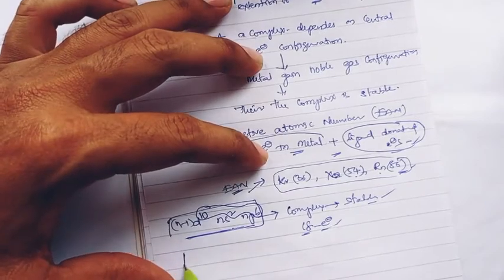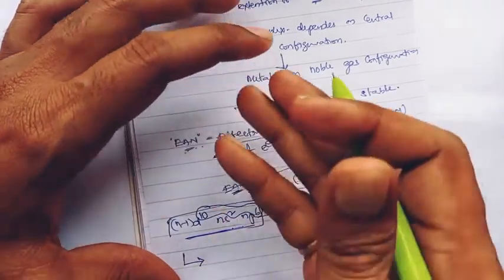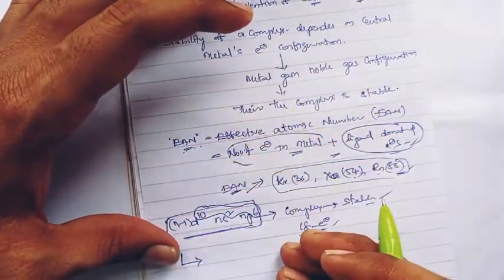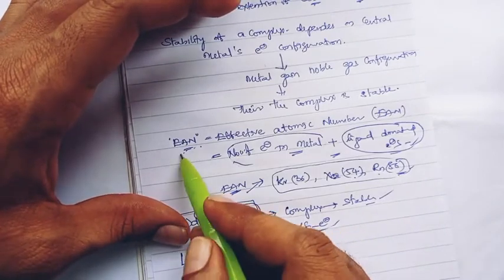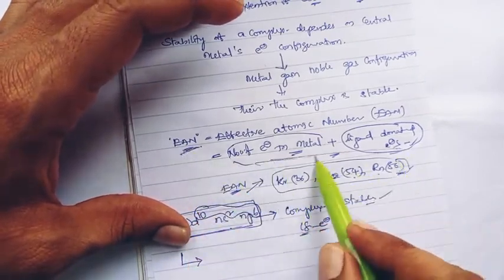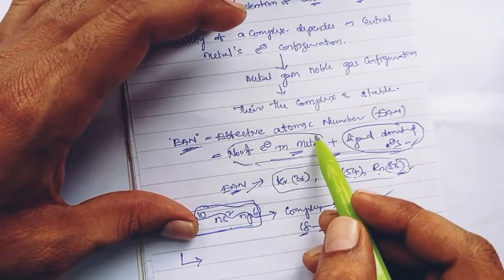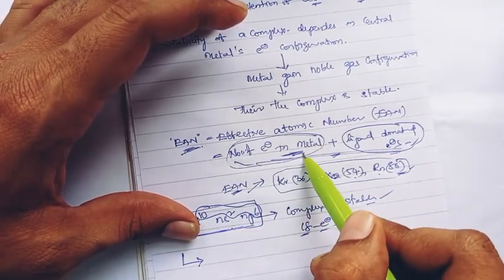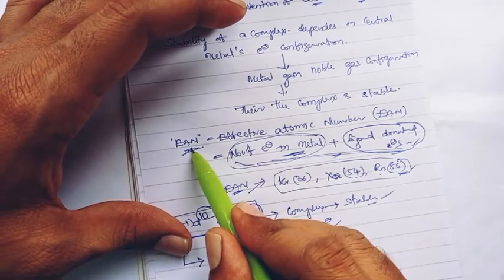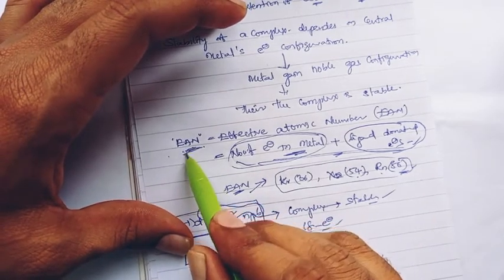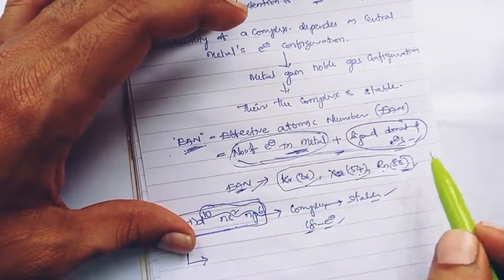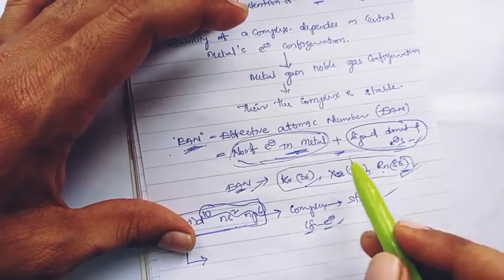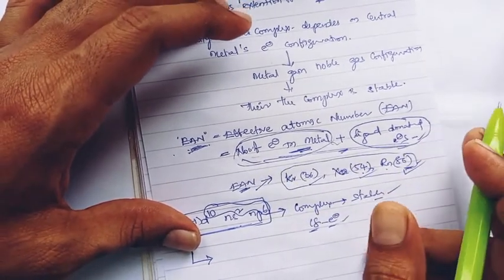Here the advantage is that the EAN rule suggests the noble gas configuration, while the 18 electron rule is different. In the EAN rule, the count of full electrons of the metal is considered, and when the EAN equals 36, 54 or 86 electrons, the complexes are very much stable.